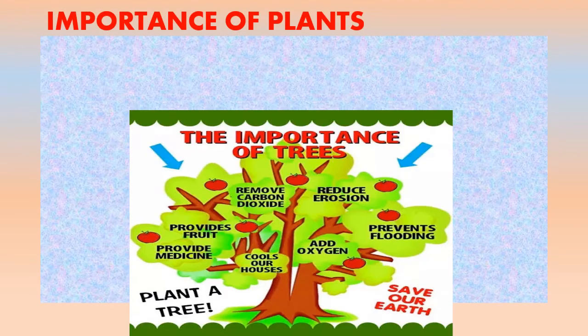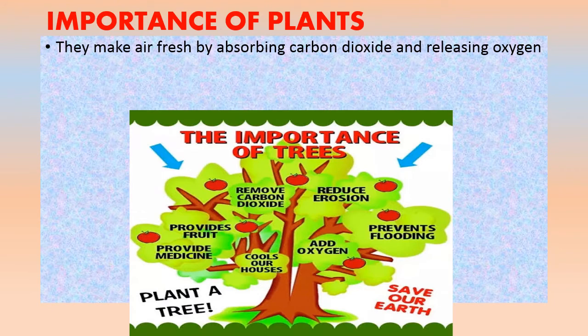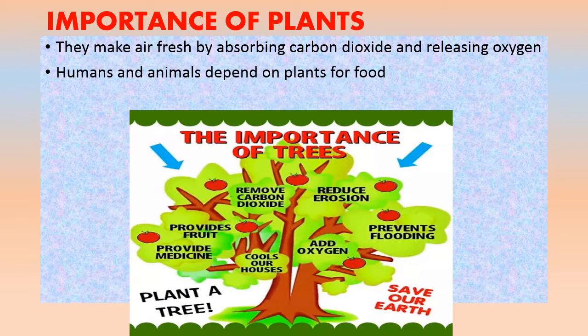So students, let's discuss the importance of plants. Plants are very important for the planet Earth and for all living beings. Plants absorb carbon dioxide and release oxygen that all humans and animals need to breathe. They make air fresh by absorbing carbon dioxide and releasing oxygen. Humans and animals depend on plants for food.